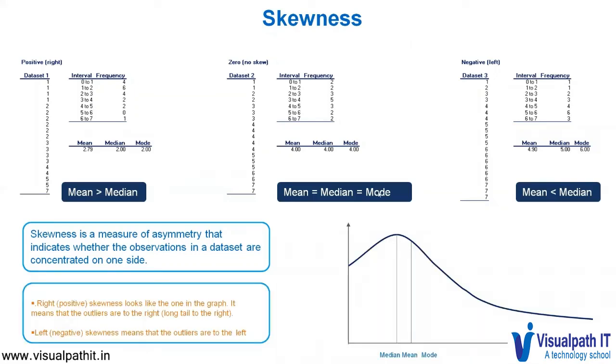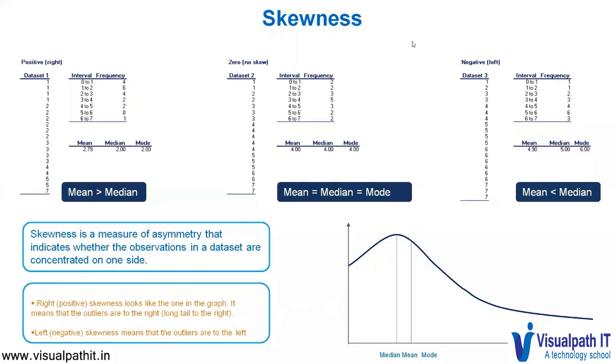The graph here describes a right skew wherein we see that the tail is diverted more towards the right, which would mean that the outliers are towards the right. In the second dataset, where mean is equal to median is equal to mode, the graph is more or less going to be very symmetric with an inverted U. And in the third dataset, where mean is less than the median, we are going to have a negative or a left skew, which would mean that the outliers are concentrated more towards the left.